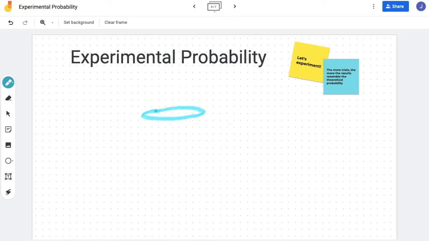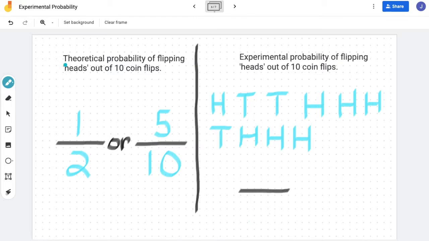So I'm going to draw a little coin here. Give it a little 3D action, and we'll say that our condition is we want to flip heads. So flipping heads, and we're going to flip, I don't know, 10 times. If we're going to say 10 flips, how many out of those 10 flips do we expect are going to be heads? Well, let's think about that. There's an equal likely chance, a 50-50 chance of getting heads. So the theoretical probability of flipping heads out of 10 coin flips is 1/2, or more specifically for our trials here, 5 out of 10.